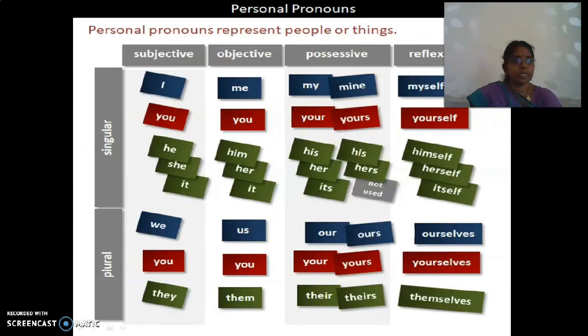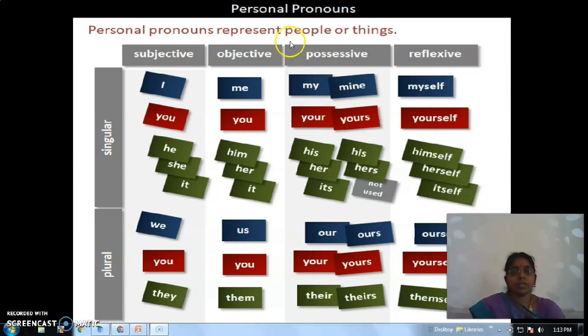Now, first is personal pronoun. The name itself says personal pronouns represent people or things, right? Personal pronouns represent people or things. They are categorized as subjective, objective, possessive and reflexive. In subjective, objective, possessive and reflexive, again they are divided into singular and plural.